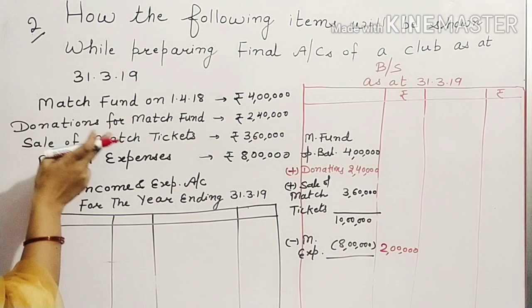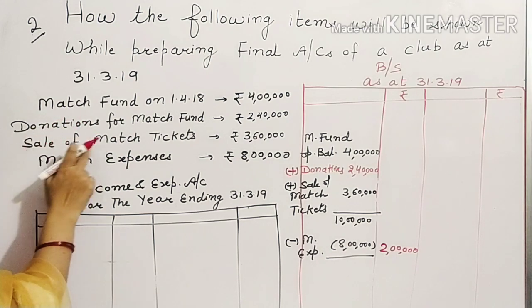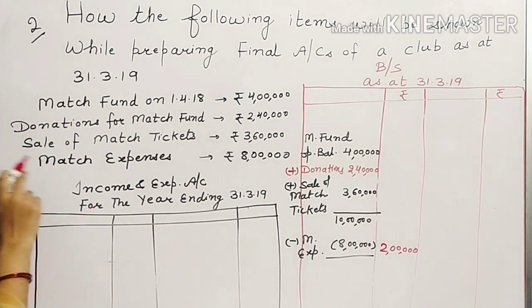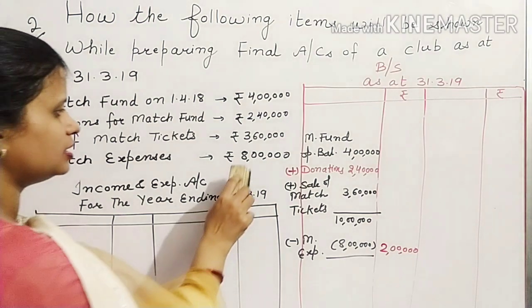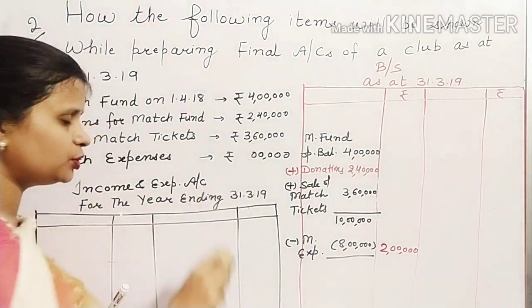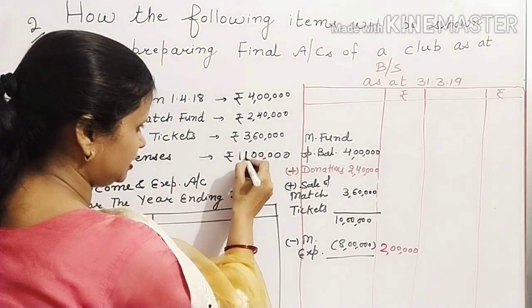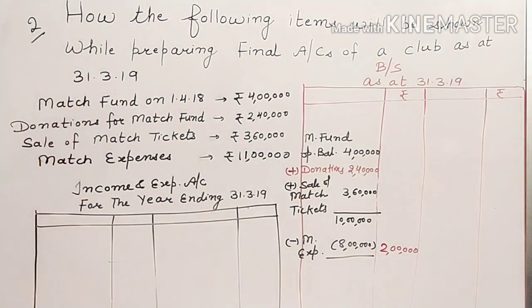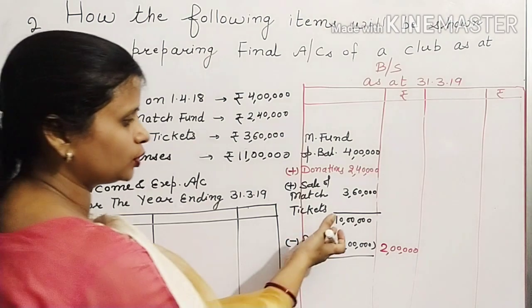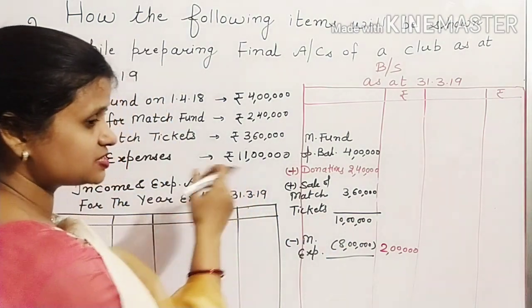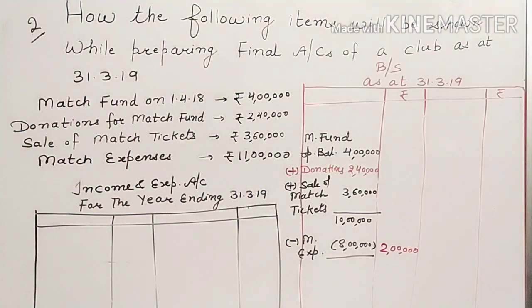First opening balance, then add the donations, add other incomes related to matches, and out of these whatever expenses are there, that will be deducted. Now let us assume here match expenses are given to be 11 lakh. Then how will we solve the question? What's the problem? We have total balance of 10 lakh, but expenses are of 11 lakh. Then how will you show these?